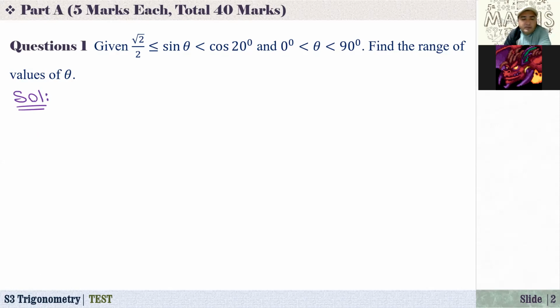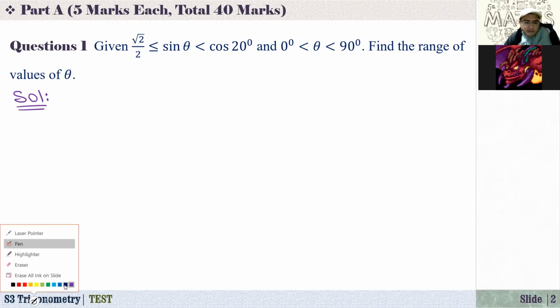All right, in this question, given that square root of 2 over 2 is less than or equal to sine of theta, less than or equal to cosine of 20, and the angle theta is between 0 and 90 degrees, find the range of values of theta. That means we have to find the possible values of theta that satisfy these conditions. Since we have sine of theta on the left-hand side and cosine on the right-hand side, and theta is between 0 and 90, we try to express everything in terms of one function. That is a general rule in solving problems like this.